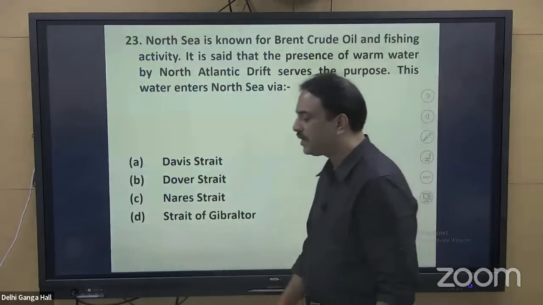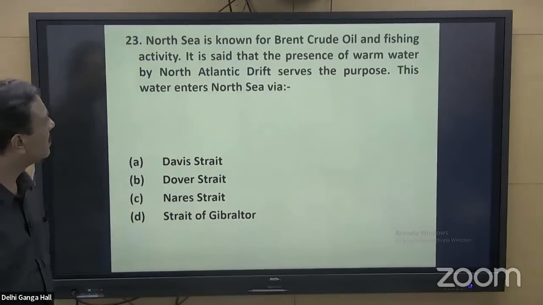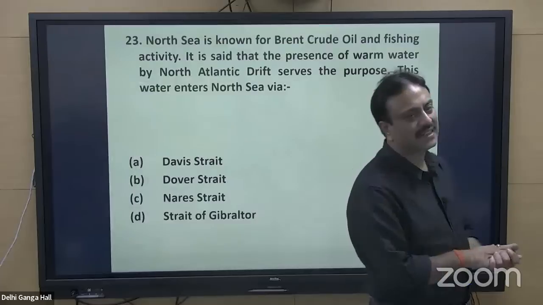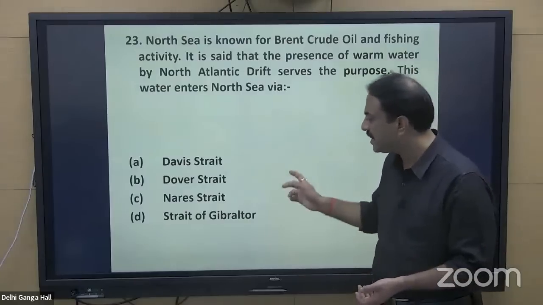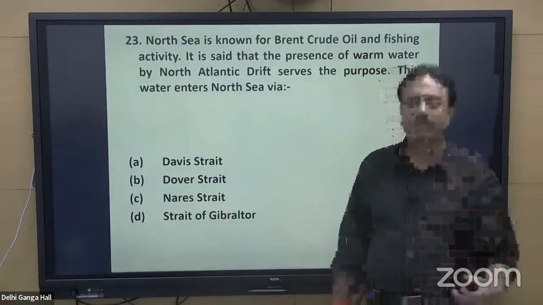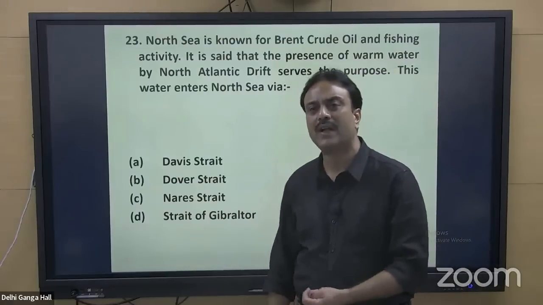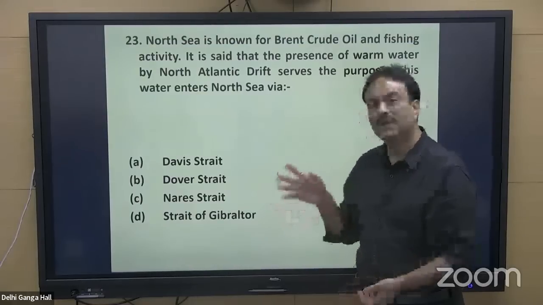Having a look at the question, Davis Strait is present where? Davis Strait is a strait that connects the Atlantic Ocean with the Labrador Sea. From Davis Strait, the Labrador cold current moves south, which joins the Gulf Stream along Newfoundland to form the fishing bank over there, right? So Davis Strait is present over there.